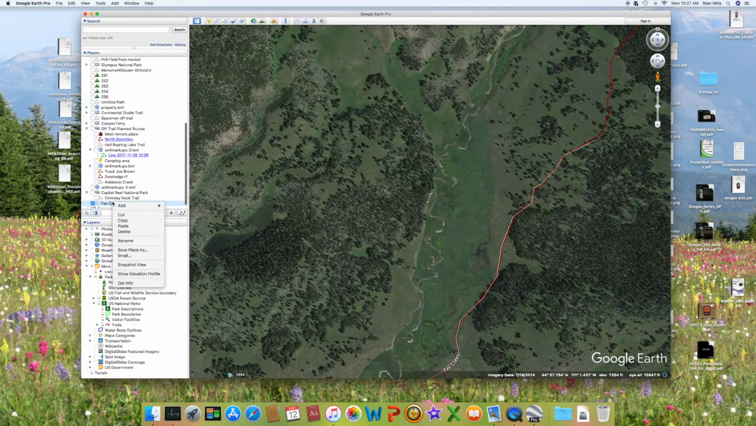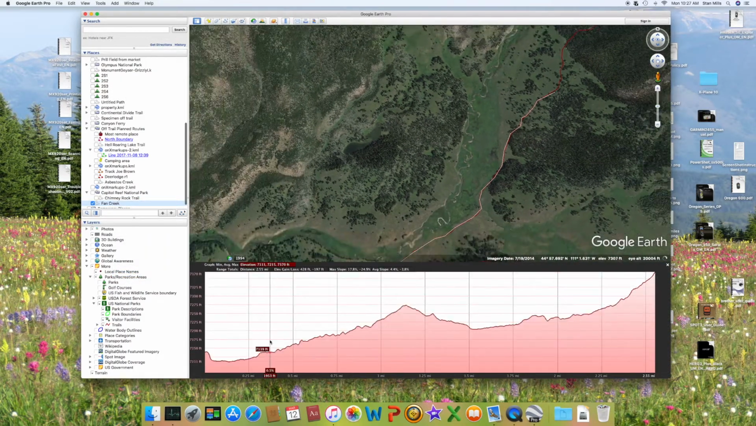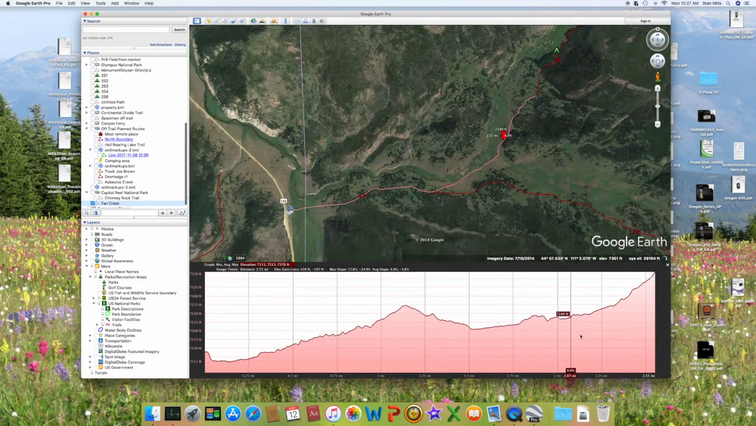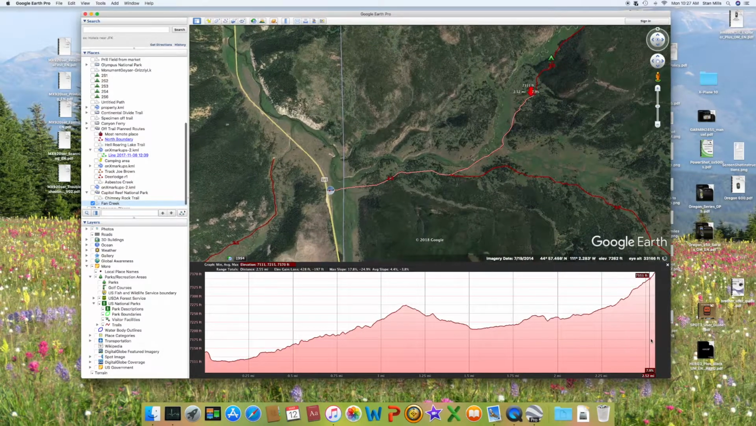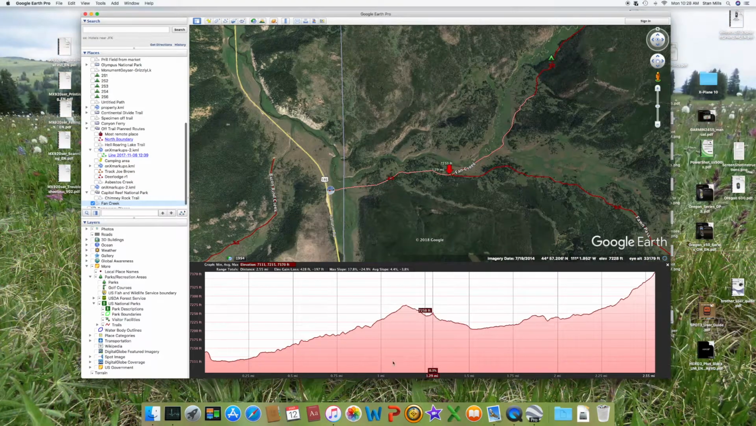Now I can take a look at my route, go in here, show elevation profile. I can see it's about 2.5 miles up, 2.5 miles back, about 5-mile round trip, and it has an elevation gain of about 428 vertical feet.